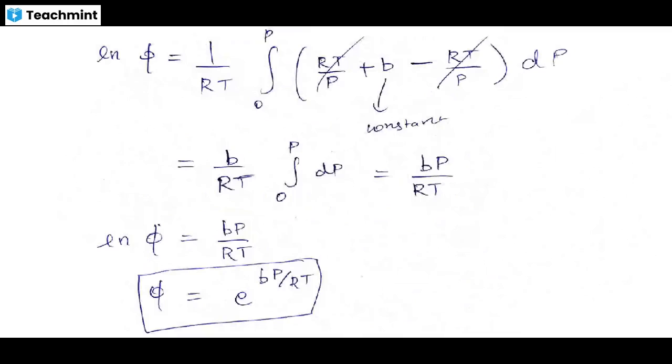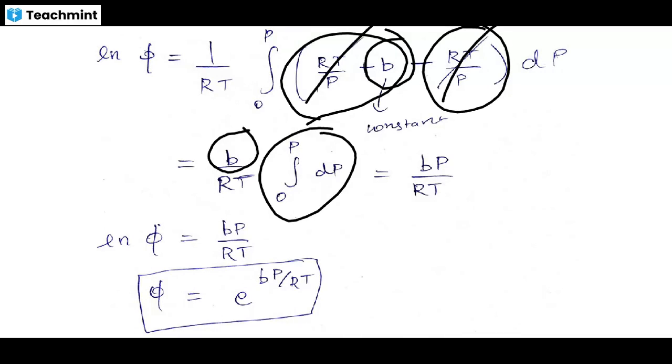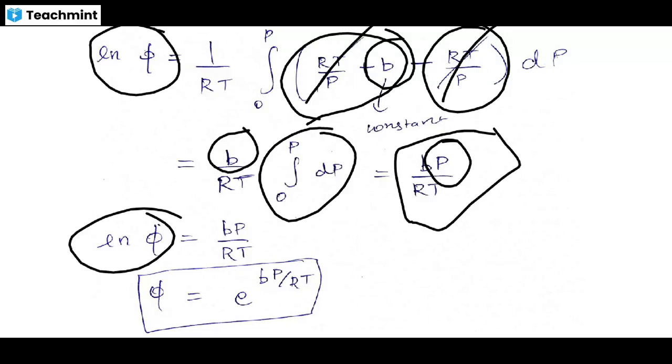So you get this RT by B bar RT and RT by B. RT by B and RT by B cancel out, and the B is a constant, so you can take it outside the integral. The integral of dP is equal to P. So this is the equation, and this is ln P.